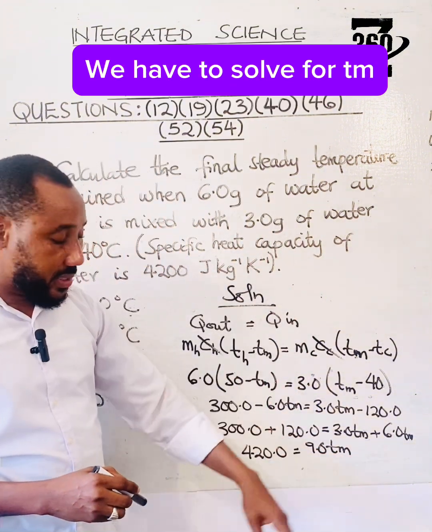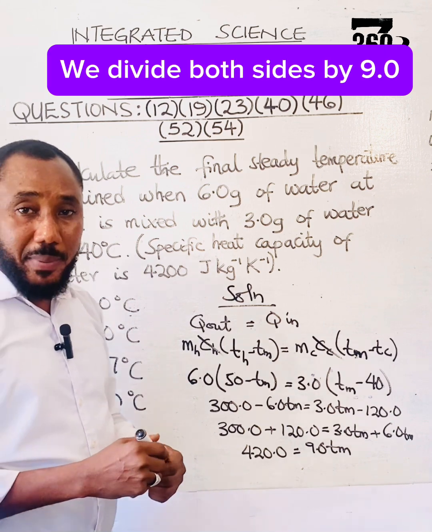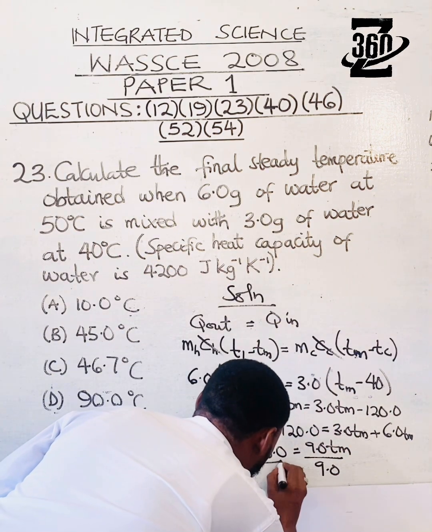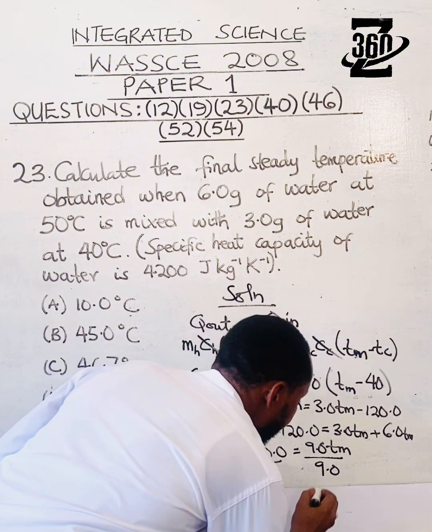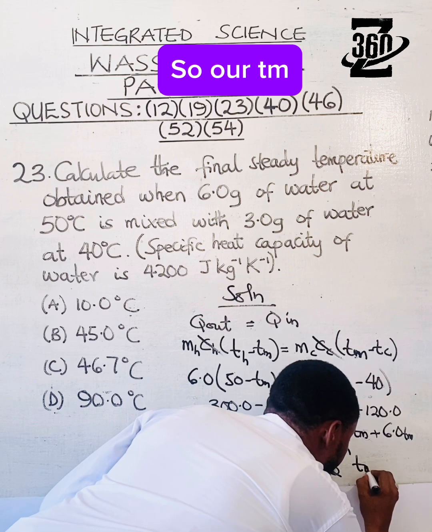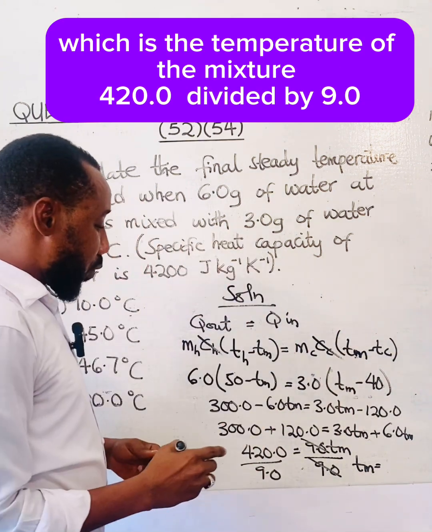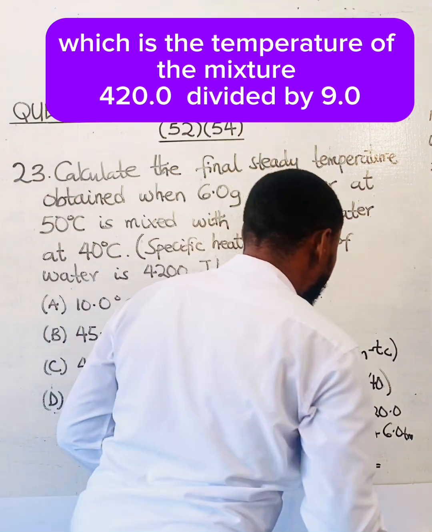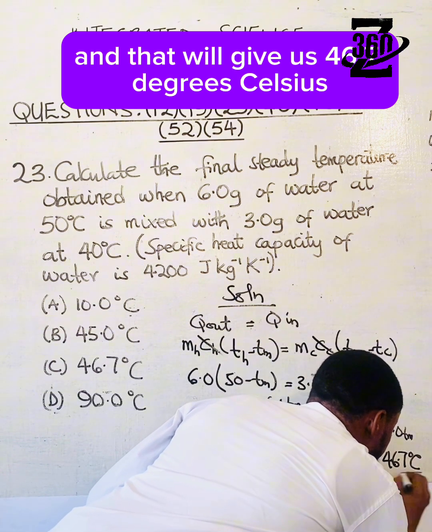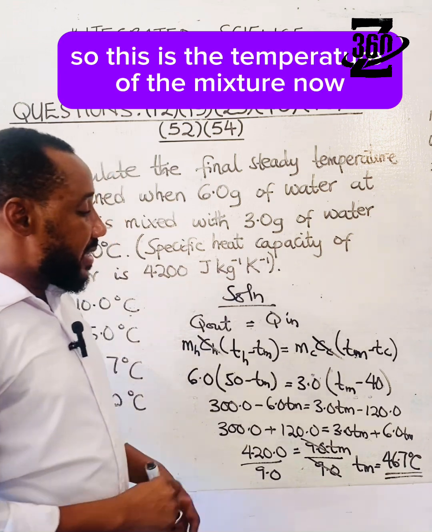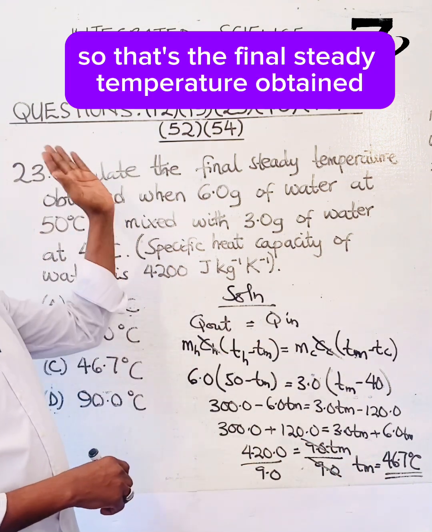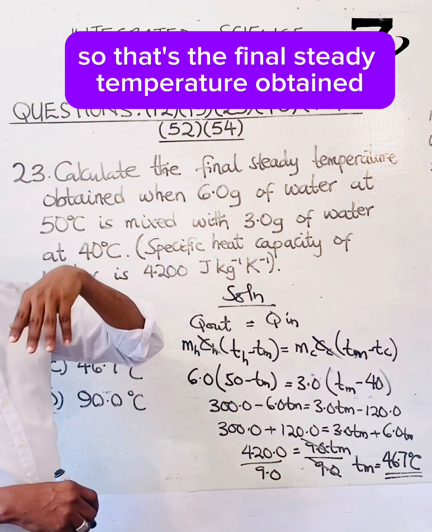We want to solve for Tm. So we divide both sides by 9.0. So 9.0 cancels 9.0. So our Tm, which is the temperature of the mixture, is 420.0 divided by 9.0, and that will give us 46.7 degrees Celsius. So this is the temperature of the mixture now. So that's the final steady temperature obtained.